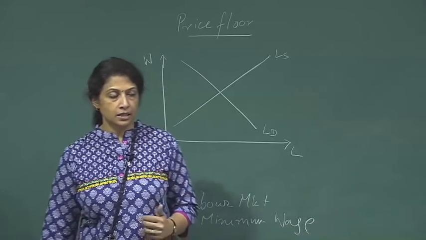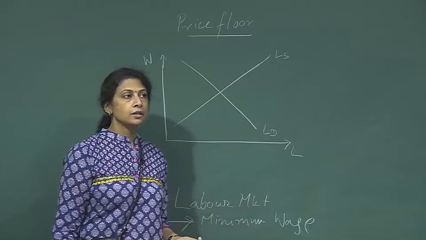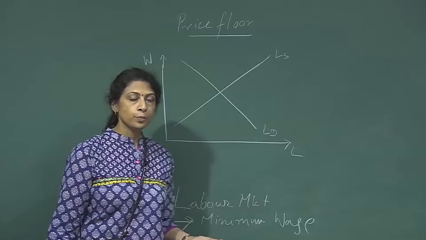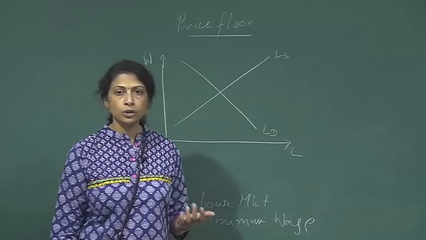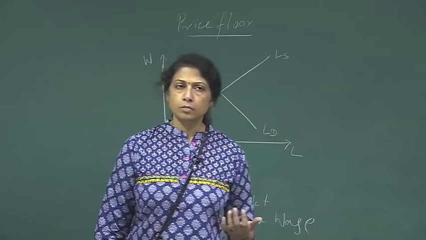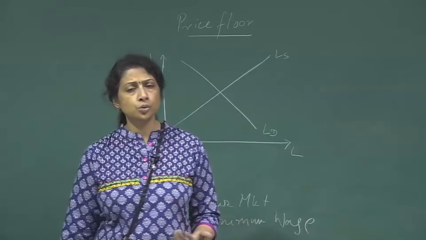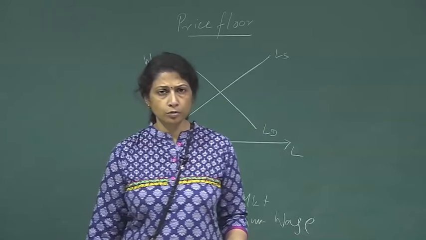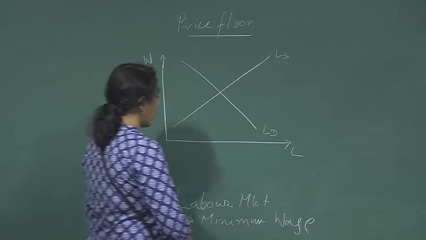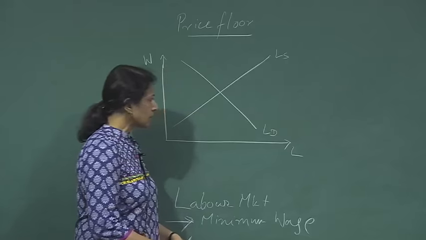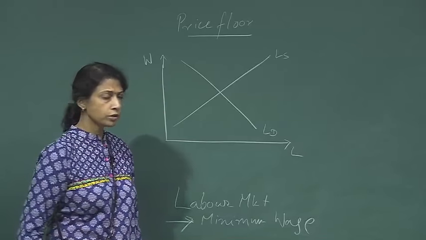Now, as I said in the earlier class, it is possible that the economy has a whole lot of people who are looking for jobs, very unskilled people who would like to work for a very low level of wage. They are all there in the market, and it's a highly populated market with a huge workforce.